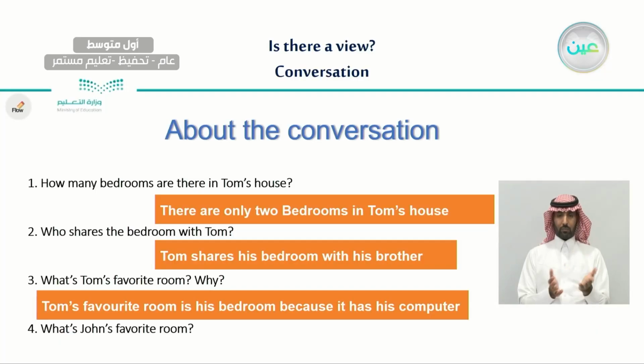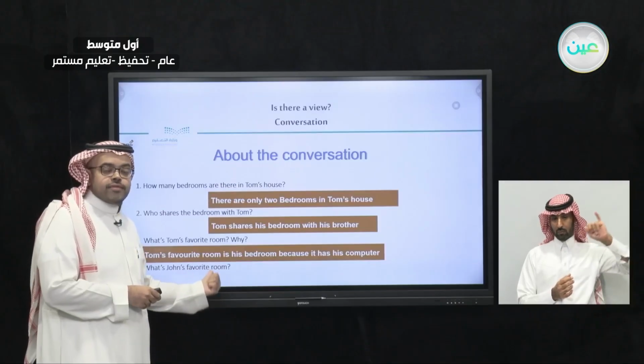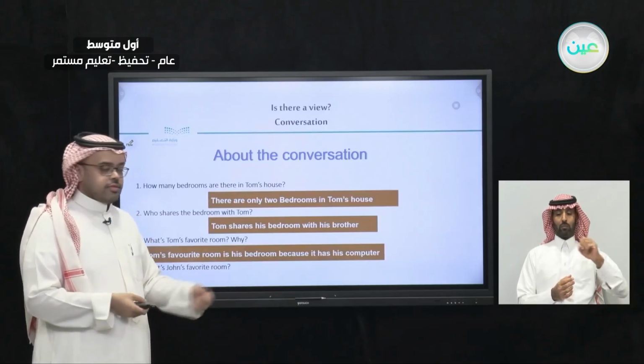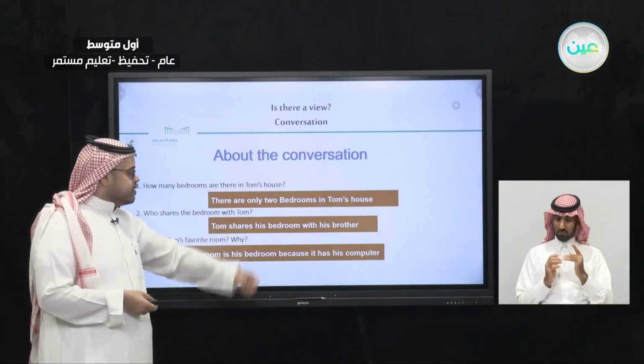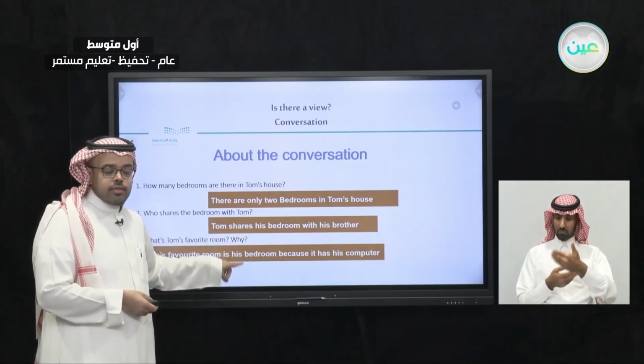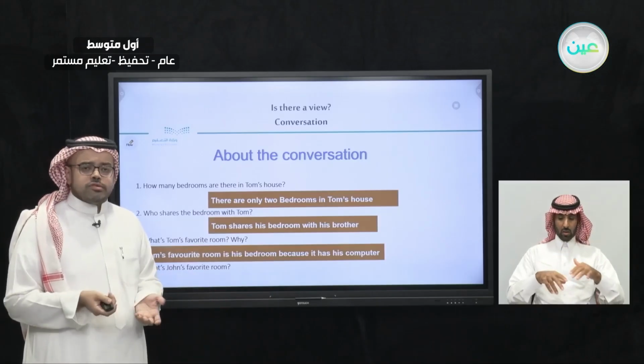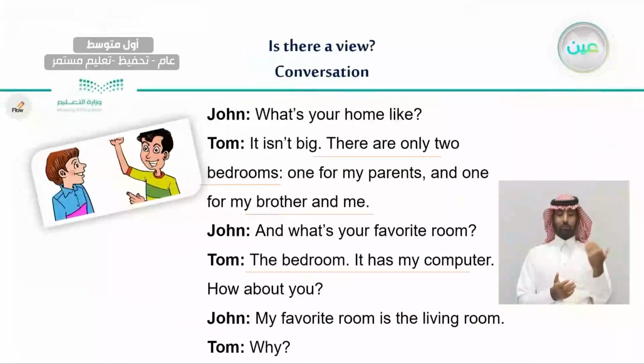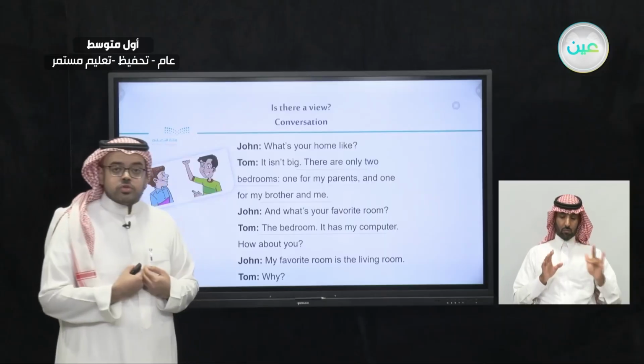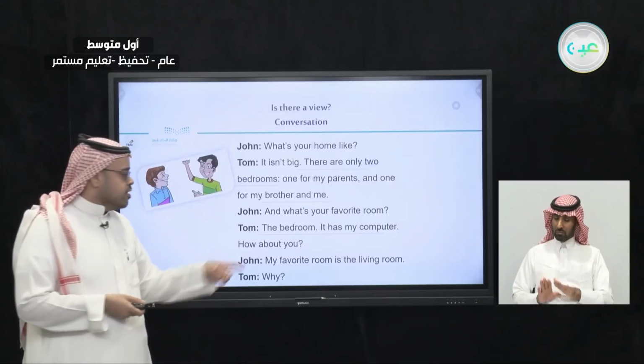Now, number 4, the last one. What is John's favorite room? So now we learn that Tom's favorite room is the bedroom because it has a computer. What about John? What did John say? Let's go back to the conversation and see what John said. John said, my favorite room, the room I like, is the living room.